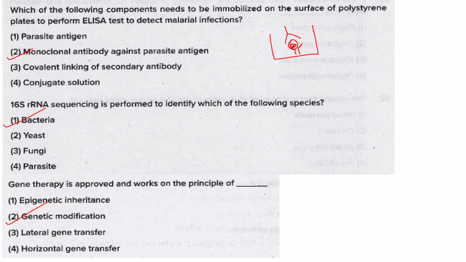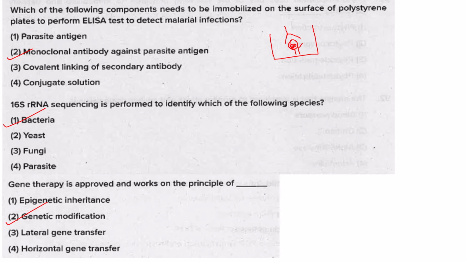Methylation doesn't change the DNA sequence. Once you methylate, the DNA can either switch on or switch off the expression of genes. So that is epigenetic inheritance. And epigenetic inheritance can also be caused by environmental factors, lifestyle, etc.